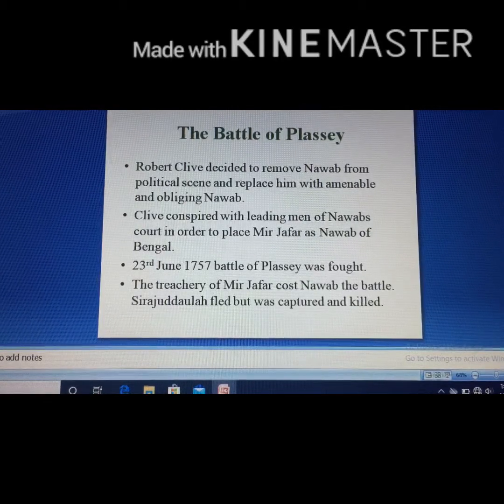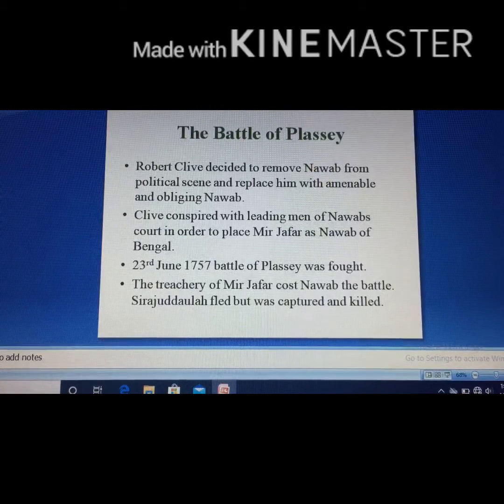Clive conspired with leading men of the Nawab's court in order to place Mir Jafar as Nawab of Bengal. He bribed Mir Jafar, saying that if we remove Sirajuddaulah, you can be the Nawab of Bengal. And Mir Jafar, along with a few men, decided to cheat Sirajuddaulah. On 23rd June 1757, the Battle of Plassey was fought. The trickery of Mir Jafar cost the Nawab the battle. Sirajuddaulah fled. Later he was captured and killed. After the Battle of Plassey, Mir Jafar was made Nawab of Bengal.